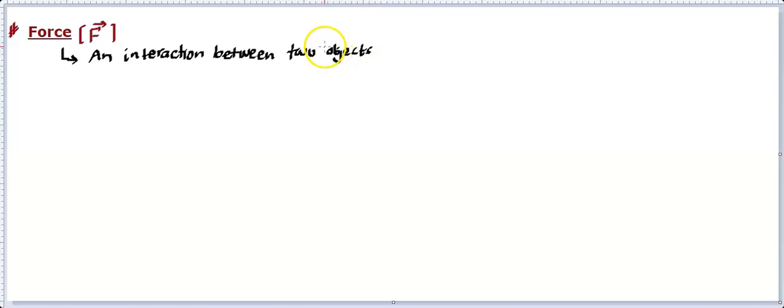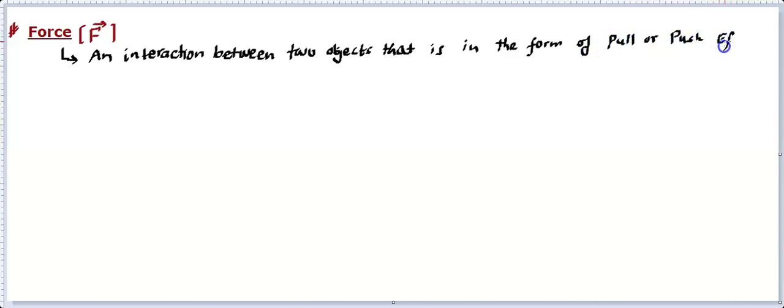So force is an interaction between two objects that is in the form of pull or push effort. Generally we define this in this manner, and what it means, let me talk about. It says it's interaction between the objects. So if there are two objects, they are interacting, so that interaction is called a force.